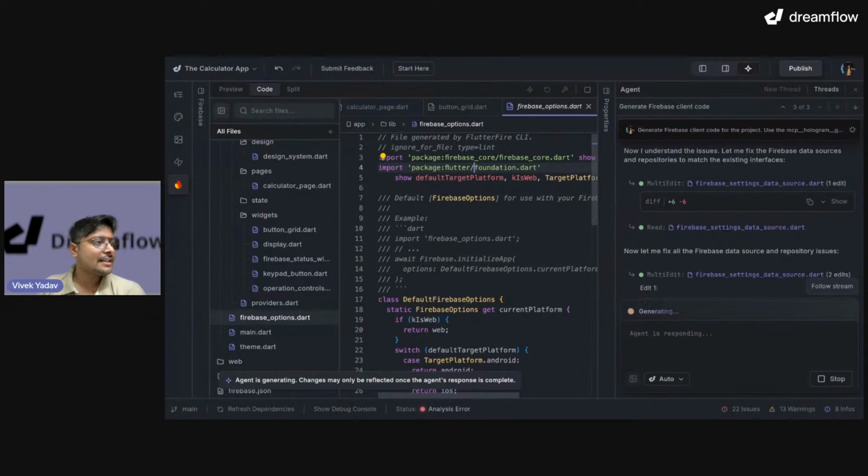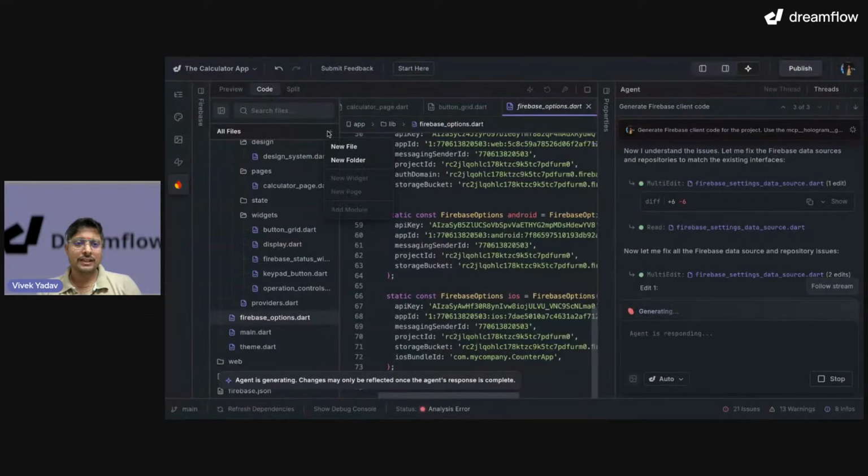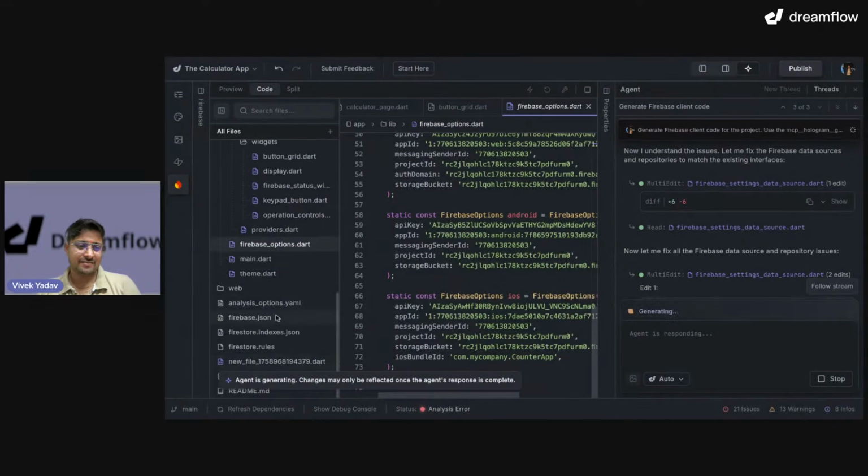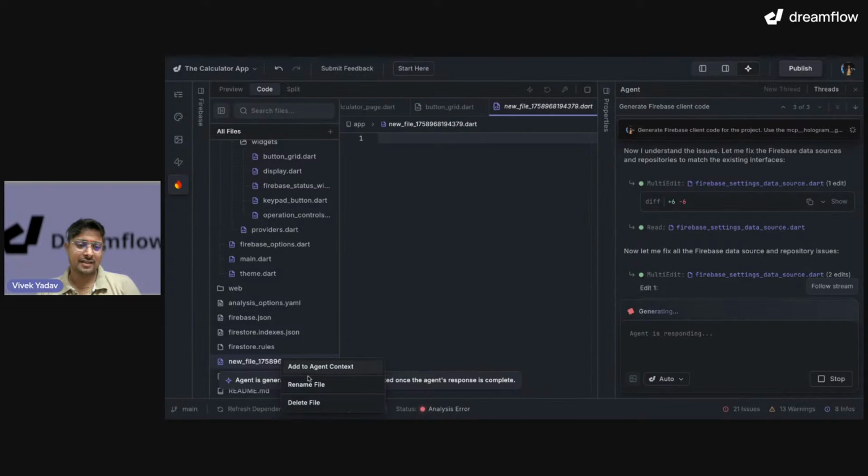If you want, I can provide the prompt which I had for AI. So let me do one thing. Let me show you the prompt. So this is the prompt which, okay, I cannot put it over here, right? Well, let me do one thing. Let me create a file. Okay, this is the file which is created.